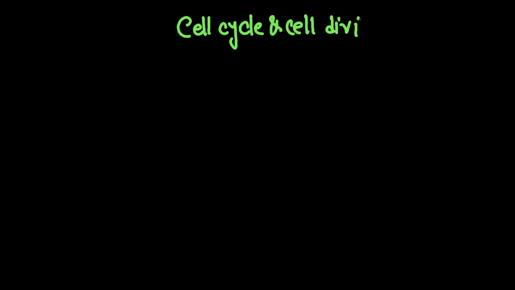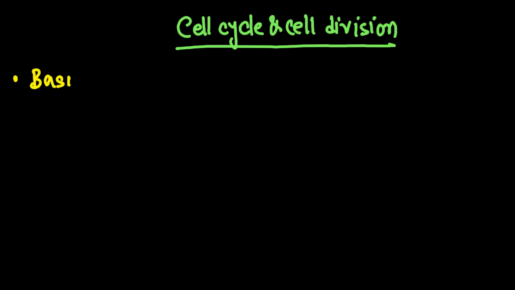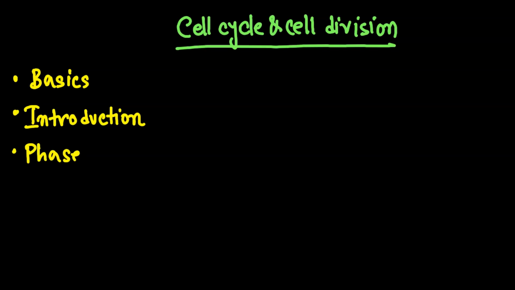Today we will be learning about a very important chapter, that is cell cycle and cell division. We will be dividing this chapter into some parts. We will be discussing the very basics of the chapter: the introduction, like what is cell cycle, what is cell division, why we are doing this, how much time it requires, what are the things it requires. Also phases, how many phases are there, how many cycles need to be followed to complete the cell cycle and cell division.